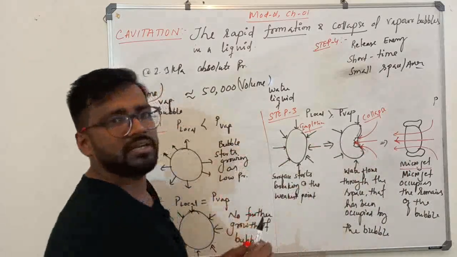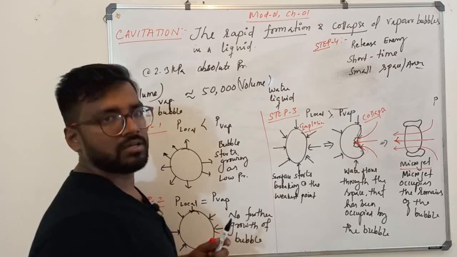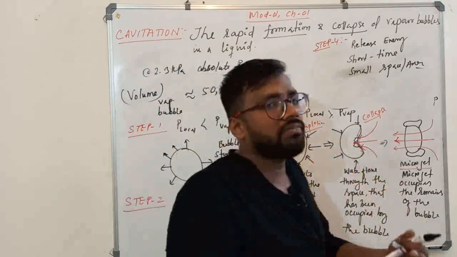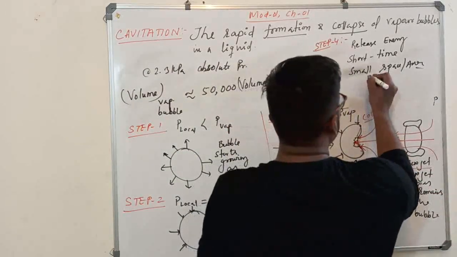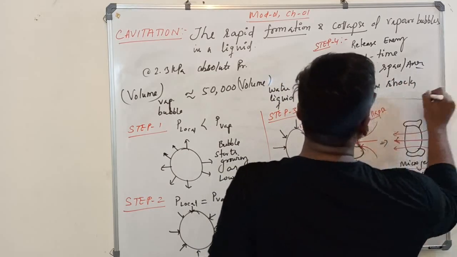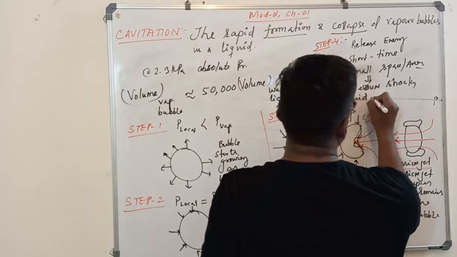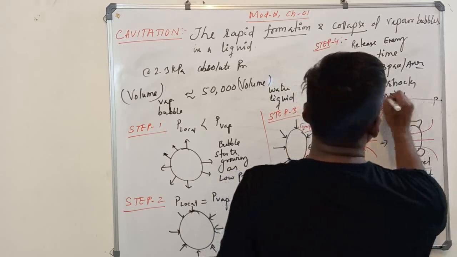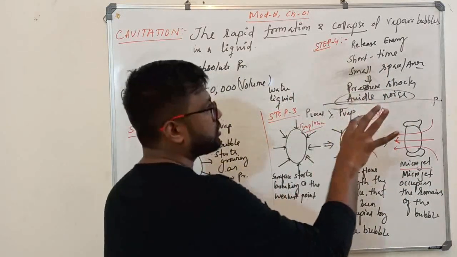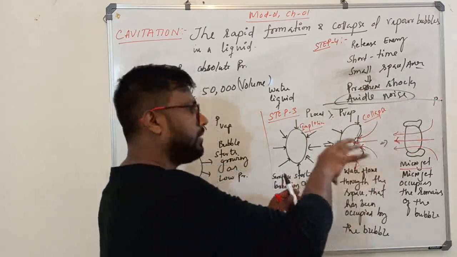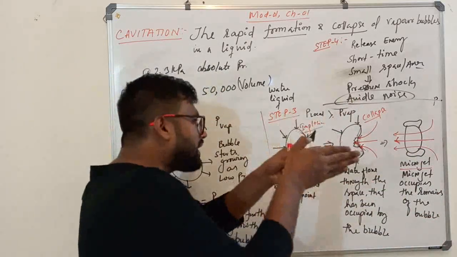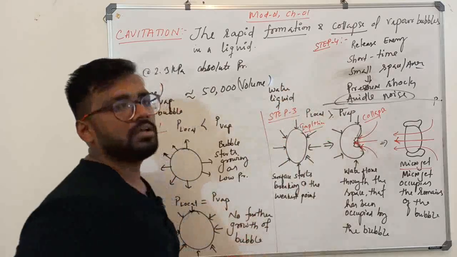Because of this release in energy, you may find some pressure shocks. What will you find? Pressure shocks. Sir, how do you know they are pressure shocks? There will be some audible noise. Definitely you will get some audible noise because of the pressure shock. Why pressure shocks? Because it imploded. As it imploded, what imploded? The bubble imploded. It releases energy for a short time, concentrated on a small area, a small space.